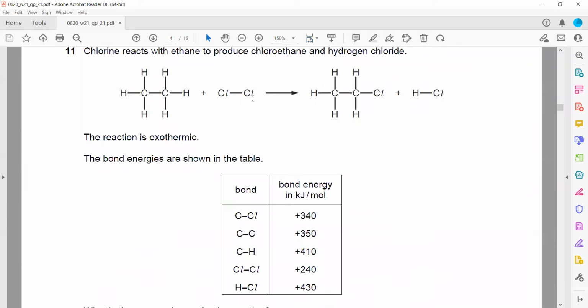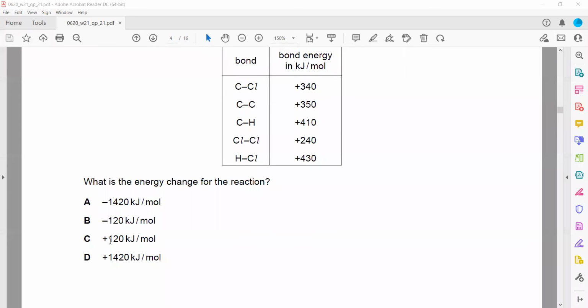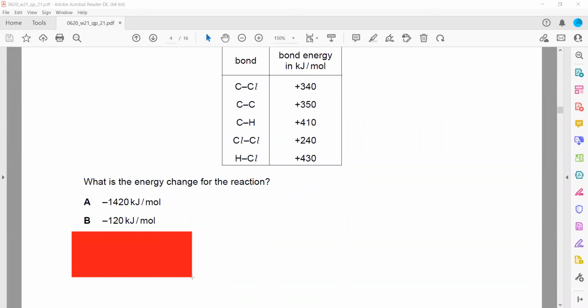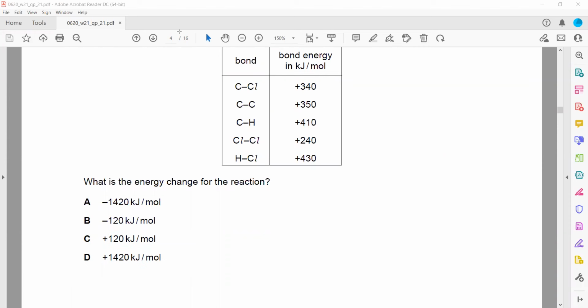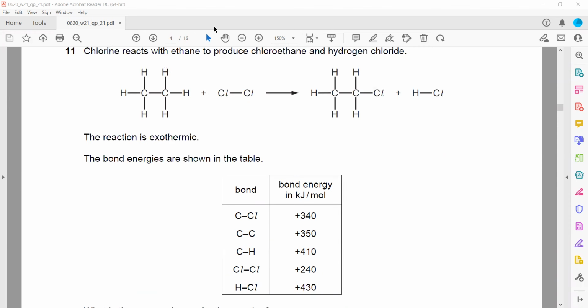What is the energy change in this reaction? How do we work out the energy change during a chemical reaction? This reaction is exothermic, so the enthalpy change should be negative. So A, C, and D cannot be the answer because they are positive, leaving only A and B. Then we substitute the values. The formula is bond breaking energy minus bond forming energy equals enthalpy change.